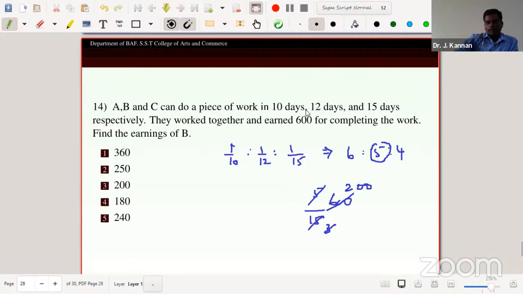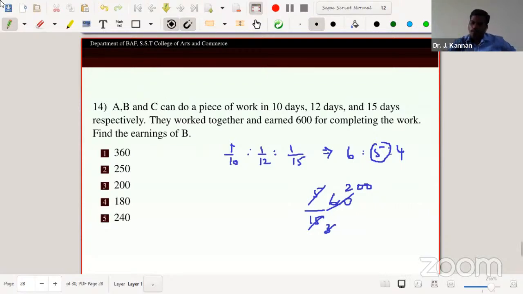That's the problem. So just once again, A, B, C can do a piece of work in 10 days, 12 days, and 15 days respectively. They worked together and earned 600 rupees for completing the work. Find the earning of B. So for the earning of B, how do we find out the efficiency of A, B, C? Because they are working together.